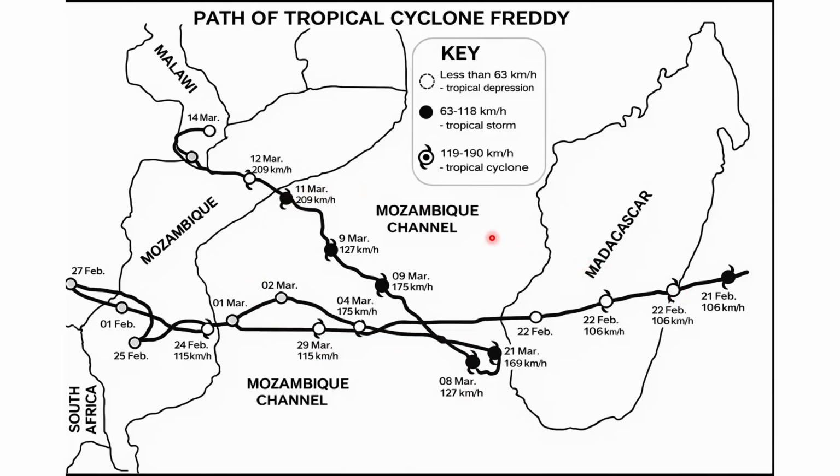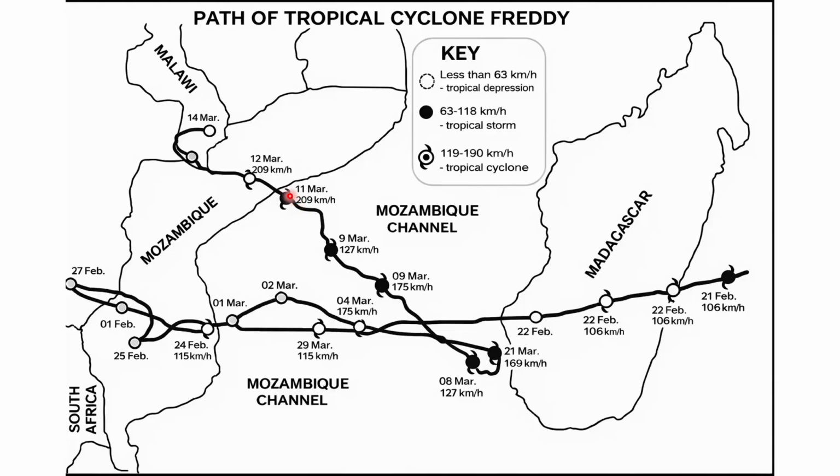Now we look at the unusual change in the direction. Instead of moving southeast and weakening like normal tropical cyclones, Freddy turned northwest. It also slowed down. Because it moved slowly, it pulled in more moisture, and this caused continuous heavy rainfall over the same area for a long time. This leads to severe flooding.